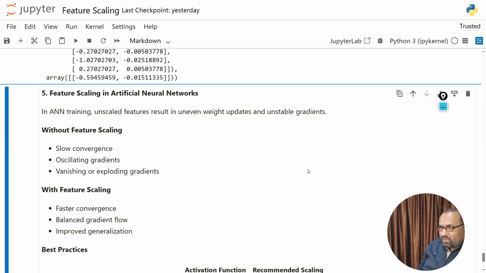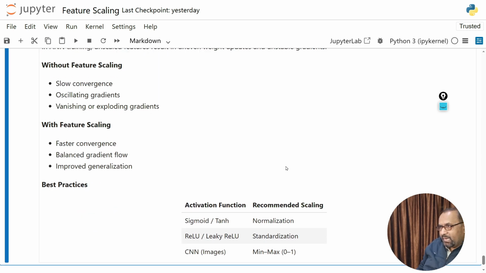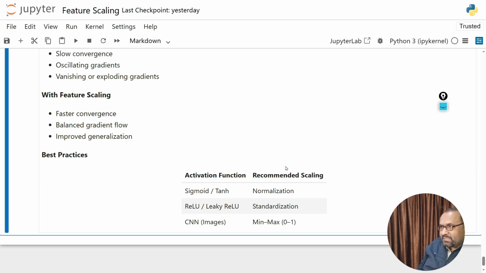First we have fast convergence. Okay, when features are on a similar scale, gradient descent moves smoothly, the network reaches optimal weights faster, and training time is reduced significantly. Okay, and then balanced gradient flow. All input features now contribute fairly. No feature dominates just because of its magnitude. This keeps the learning stable and predictable.